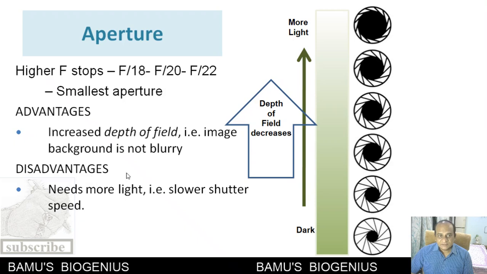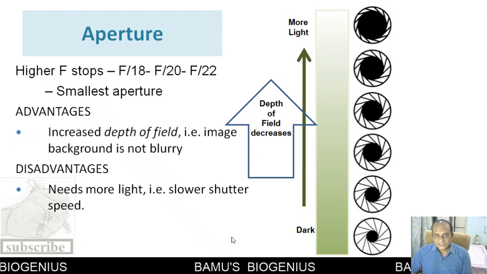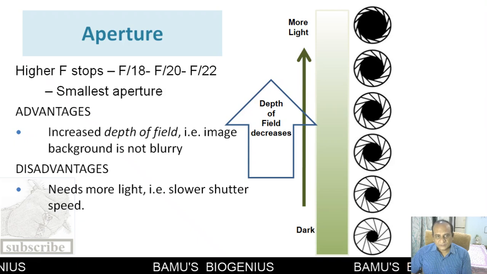What is the disadvantage? As we know, a smallest aperture will require more light. For that purpose, you will have to keep your shutter speed slower.